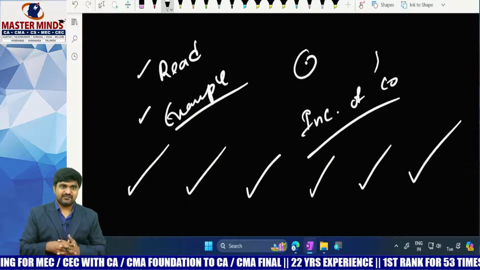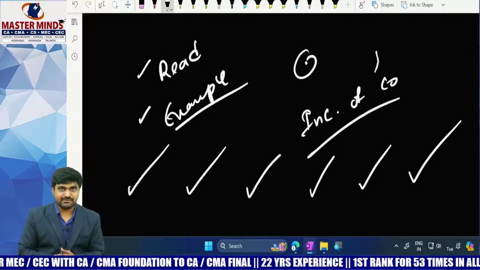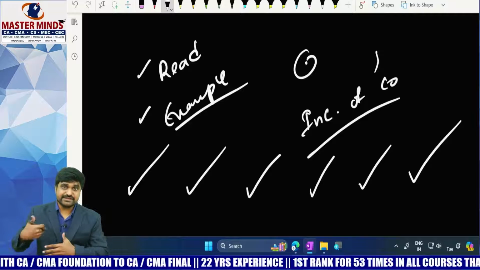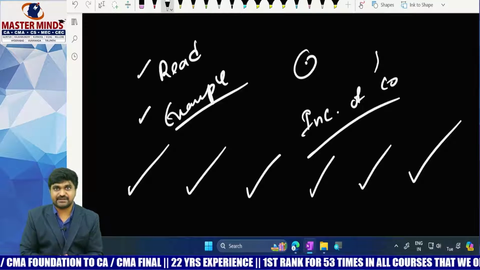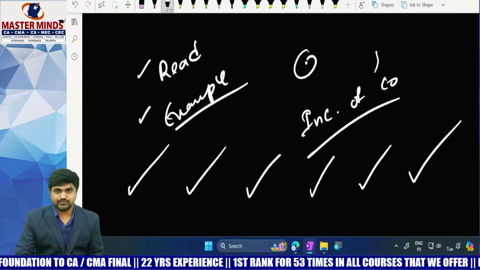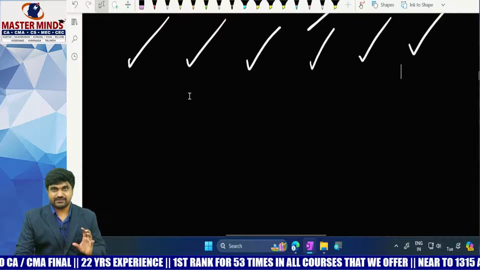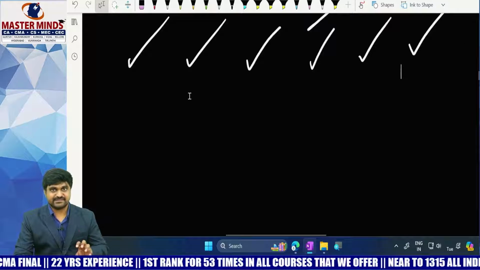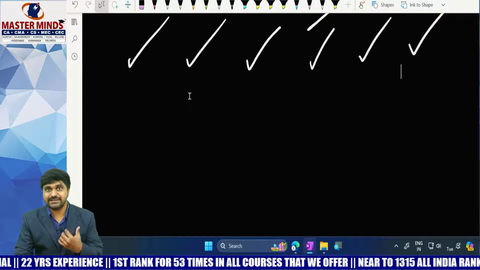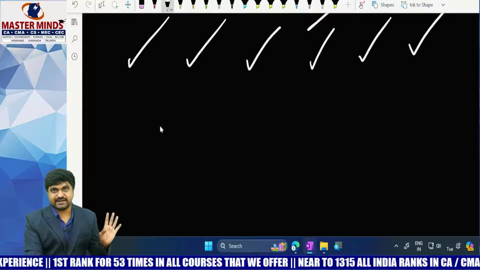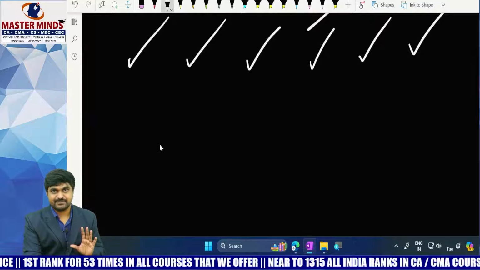Sir, for a few cases this is possible, but there are some other cases where interlinking with an example is very difficult. Then what to do? Very simple. Whenever you feel difficulty in reading any provision or in remembering any provision, just ask your concerned faculty to explain the concept.